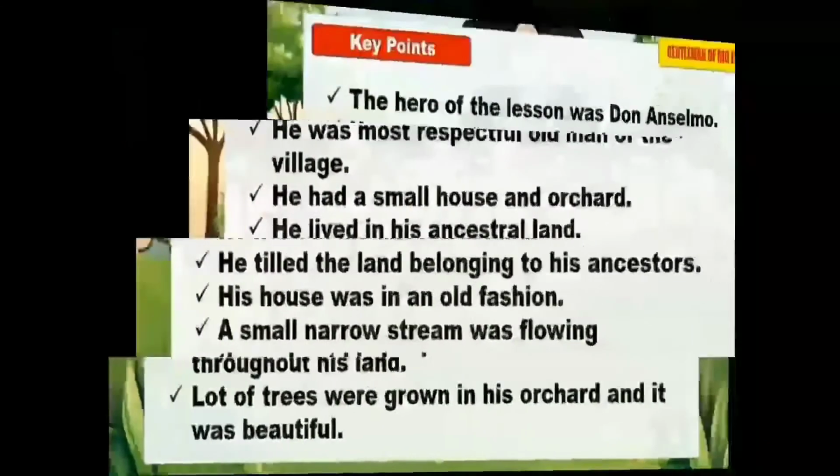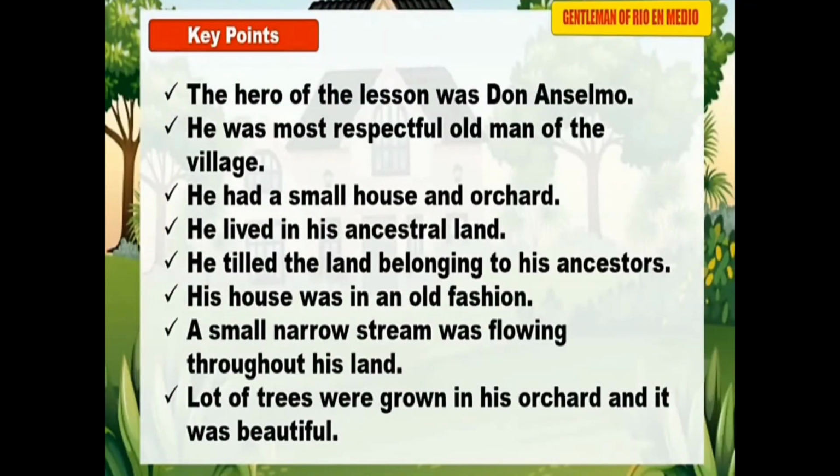Children, the hero of this lesson is Don Anselmo. He is one of the main characters in this lesson. He was the most respectful old man of the village. He had a small house and orchard. Orchard means a piece of land in which fruit trees are grown. He lived in his ancestral land.